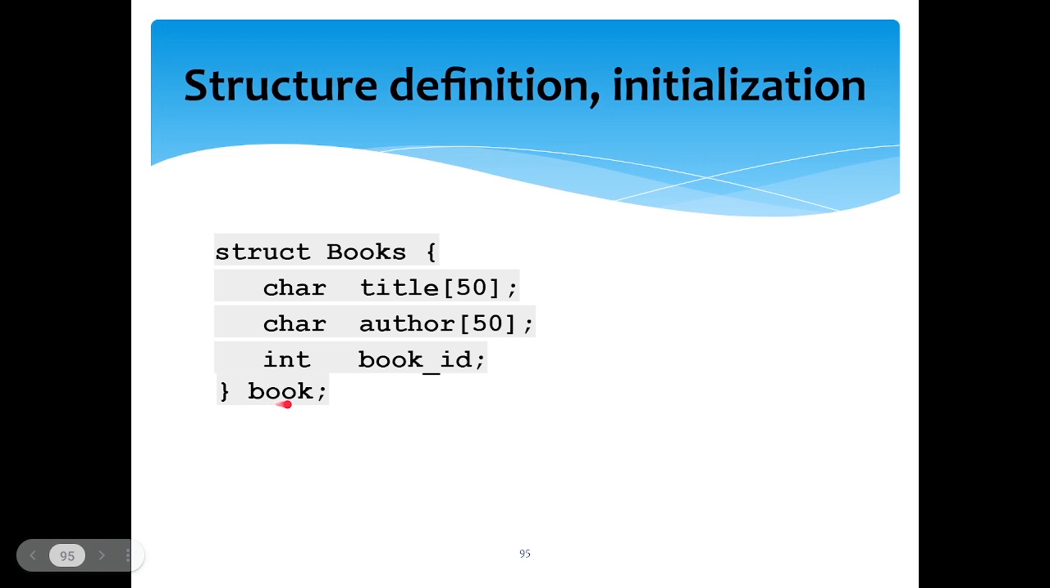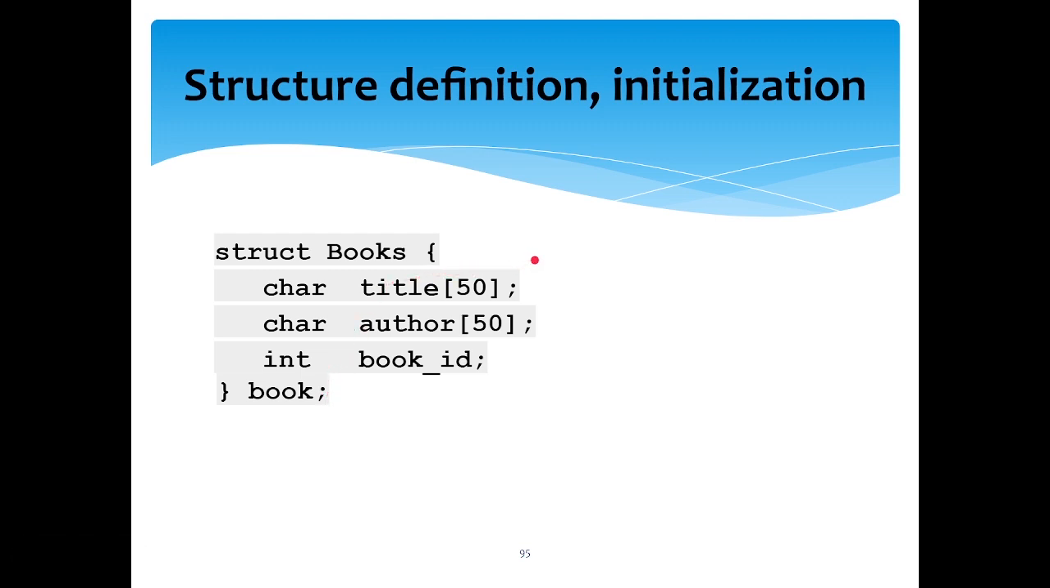So what is the use of this variable? Remember, this variable is different from the structure name we define. The variable which we have written at the end of this structure, before the semicolon, is used to access the data members inside the structure. If you want to access the title data member, then you can say book dot title.